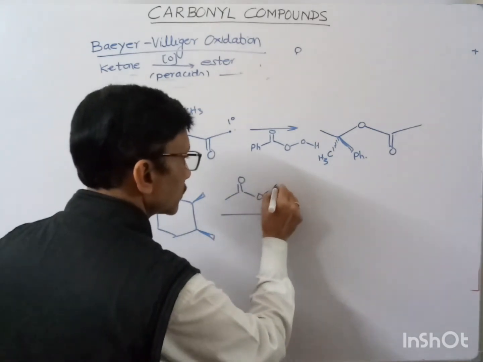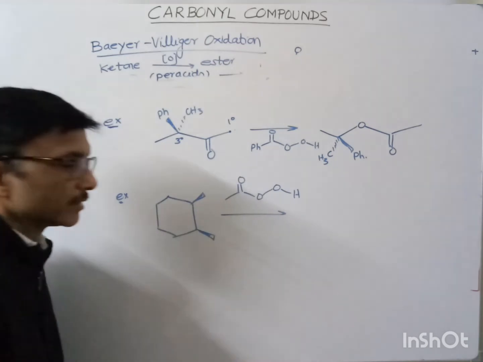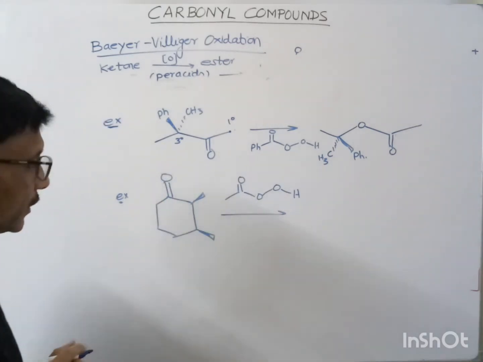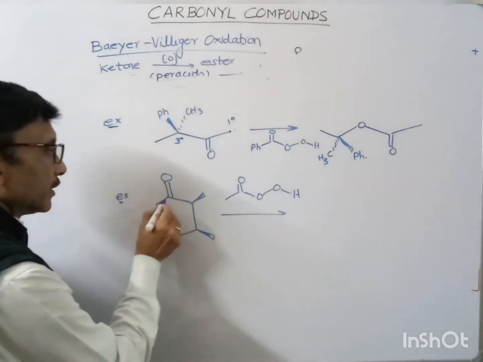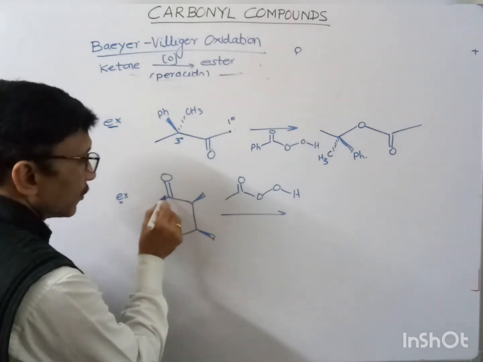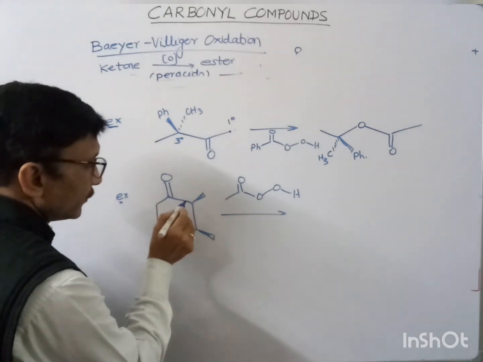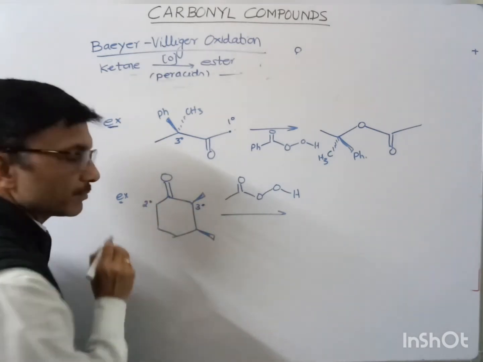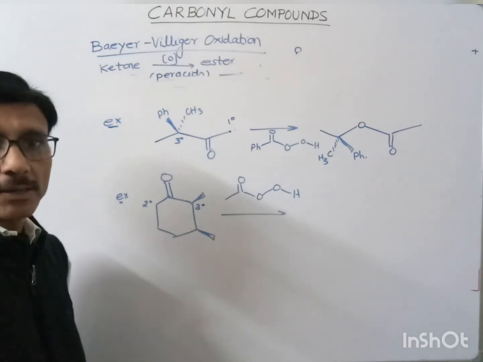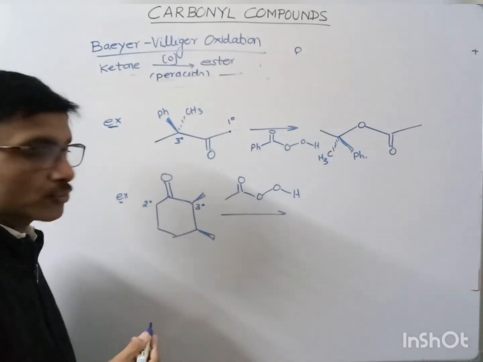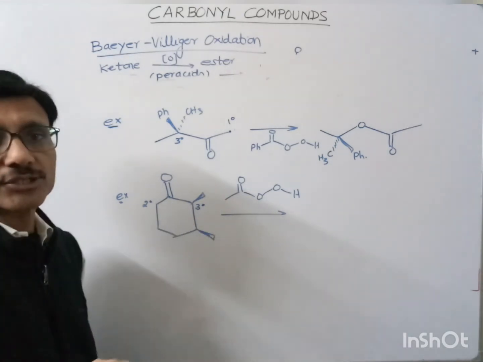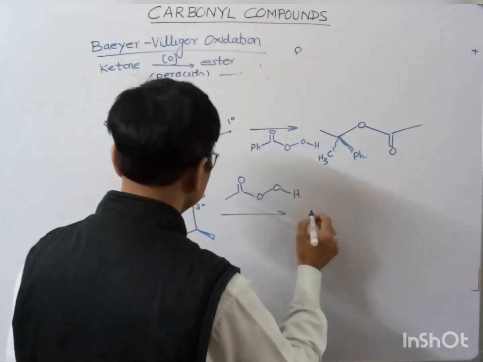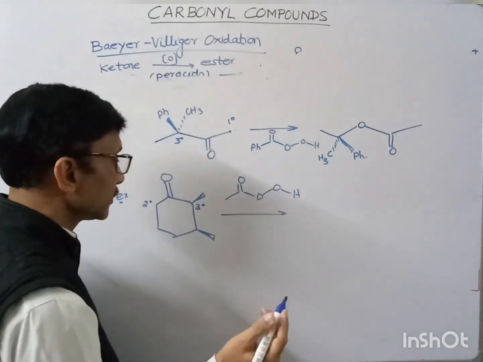How can we write the product over here? If you look at the neighbors of this carbonyl carbon, this is the tertiary carbon and this is the secondary carbon. So according to the migratory aptitude order, the tertiary carbon should migrate.